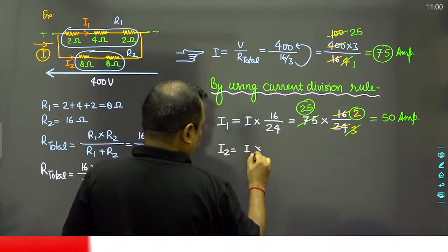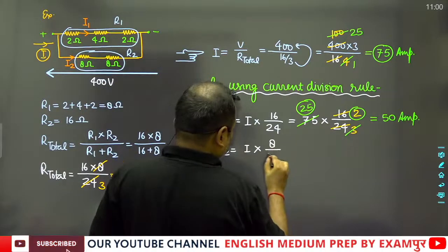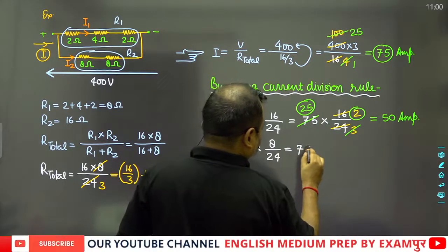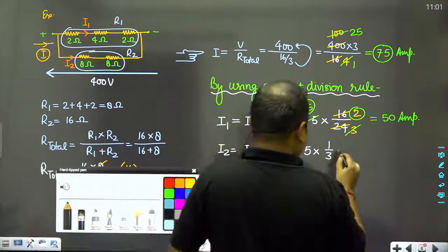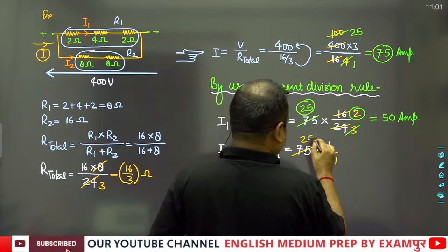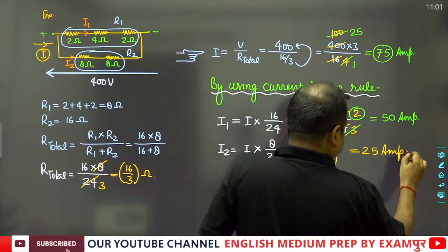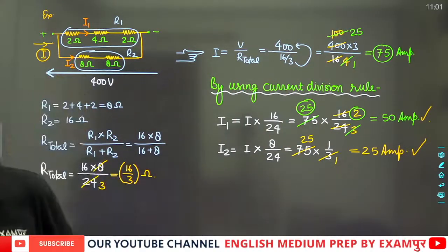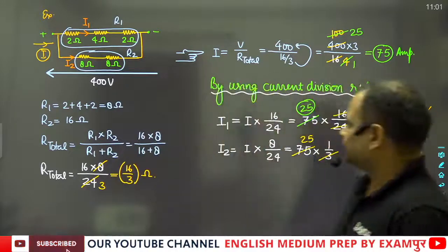will be equal to I multiplied by 8 upon 24, and this will be equal to 75 upon 3, and this will be equal to what? 3 1s are 3, and this is 25, so this will be equal to 25 ampere. So here you can see that these are the values, 50 ampere and 25 ampere. So by using these values, we can find out the final answer. So this is the final answer.